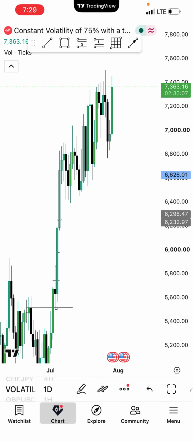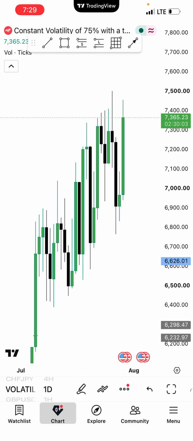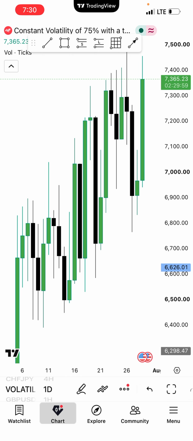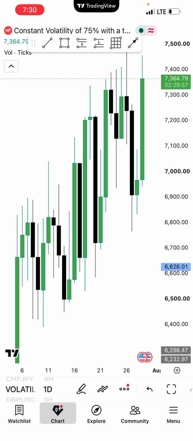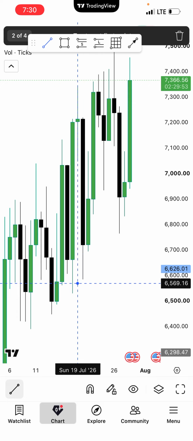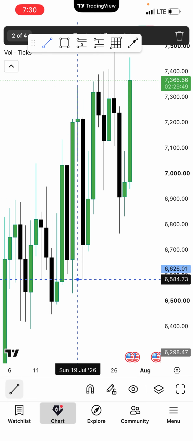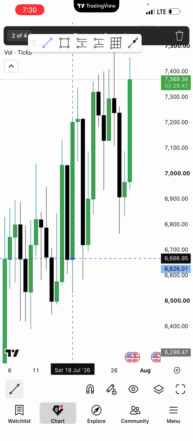Hi guys, I want to make a quick trade breakdown on Volatility 75. So I'll start my storyline from daily. This is a daily time frame, and this is where I'm starting my storyline. I just want to make a trade breakdown. I did not take the trade though, so I just want to make a trade breakdown.